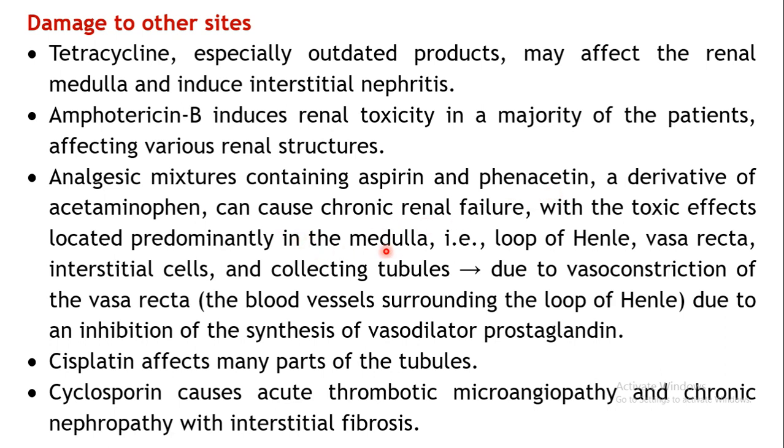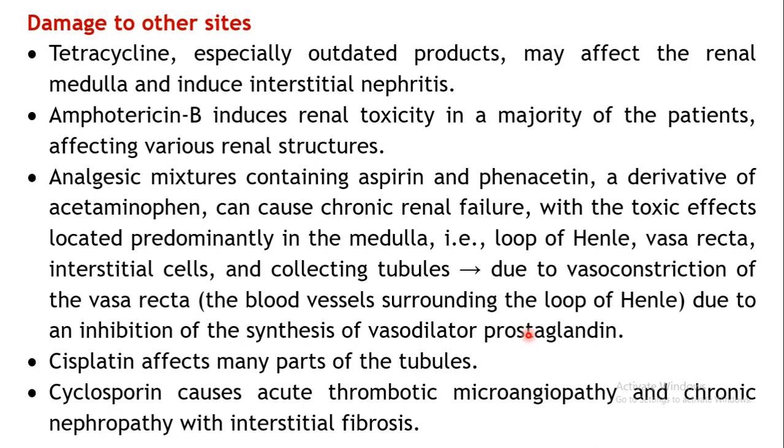Specifically the toxicity is produced in the medulla region, that is the loop of Henle or vasa recta, interstitial cells, or the collecting tubules may be affected by the analgesics. Now the mechanism involved here, damage to the medulla, is mainly due to the vasoconstriction of the vasa recta. Why is this vasoconstriction produced? It is because of the inhibition of prostaglandin synthesis.